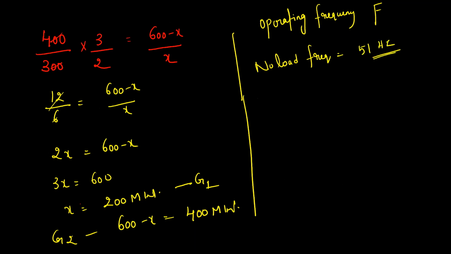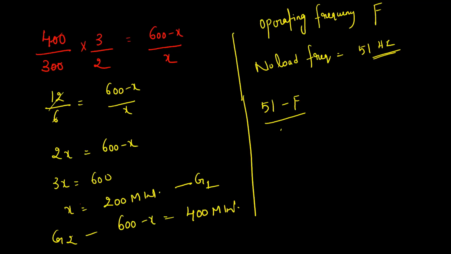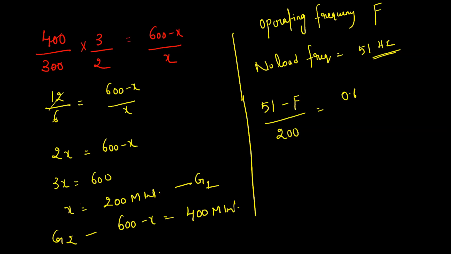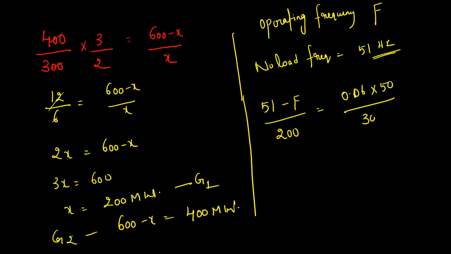So 51 minus capital F divided by, in any of these equations you can substitute, X is 200, is equal to tan theta 1. Tan theta 1 value is how much? 0.06 into 50 divided by 300. So either you substitute in the first or second, you are going to get the F value.